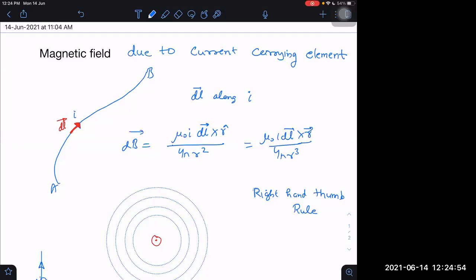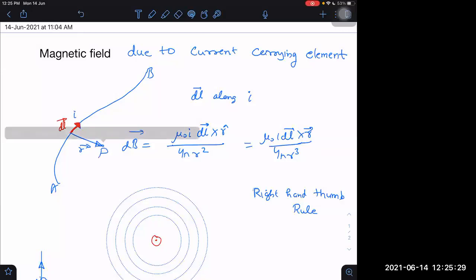One more thing I should understand. What is R representing here? There are three directions I have to be careful about. I have told you only one direction till now. DL is along I cap. That is understood. I am telling you about DB, and I will be telling you about R cap. Let us say I want to find out the field at point P. Then R vector will be the position vector of point P, where we want to find the field, with respect to the element. From the element up to the point where we want to find the field.